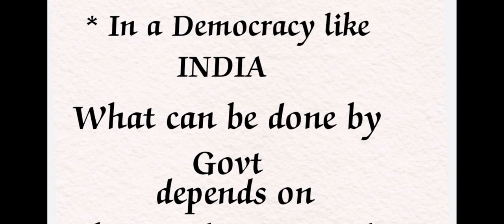So what can be done by the government always depends on how ordinary people are thinking and what people believe in. It means what they are doing and how the people are thinking, and for which purpose the government is going to invest. Mostly the government has an idea about the ordinary people, because the ordinary people will always be interested in government policies, schemes, programs, etc.